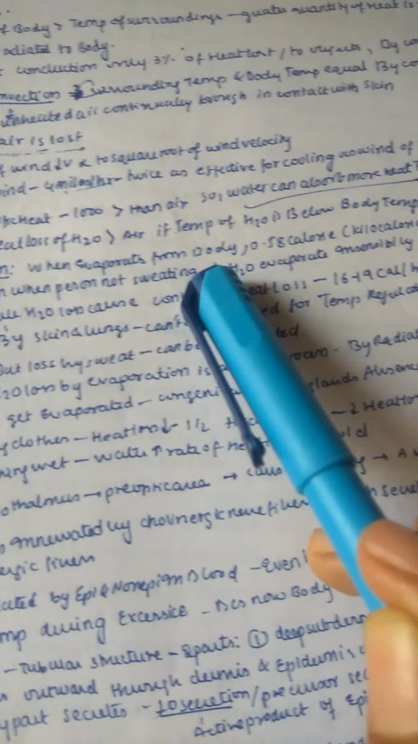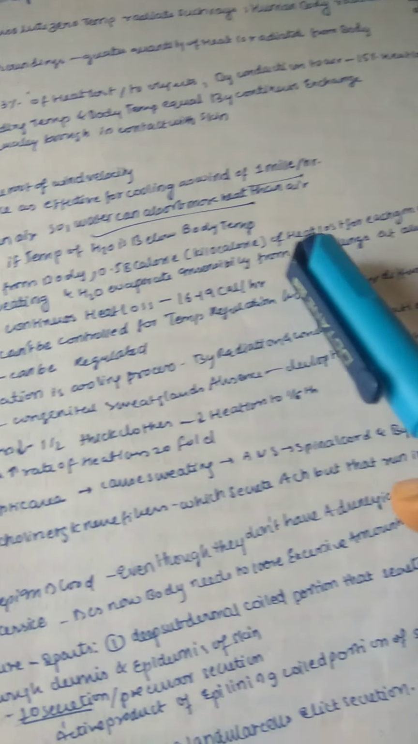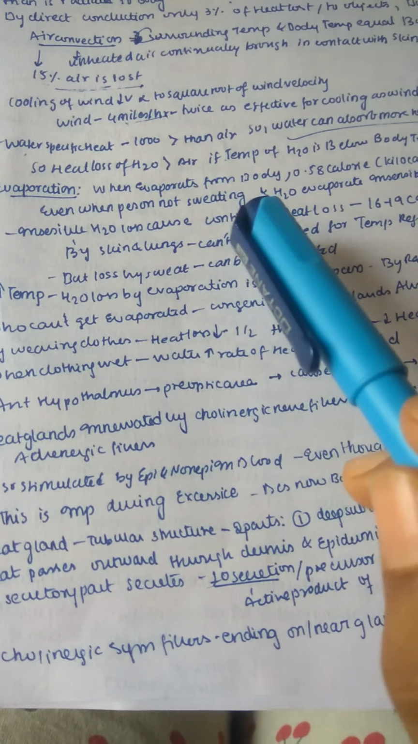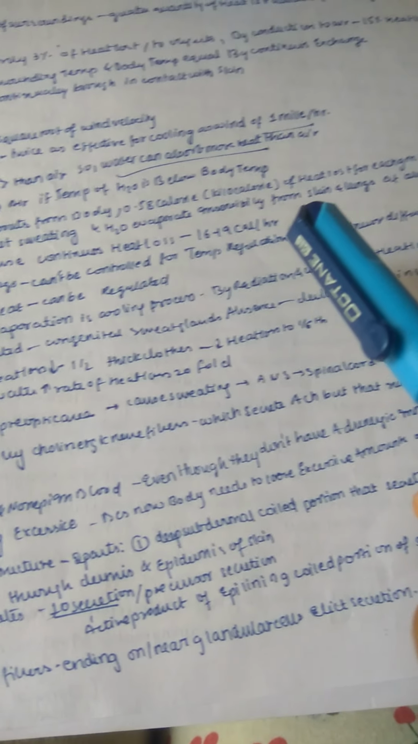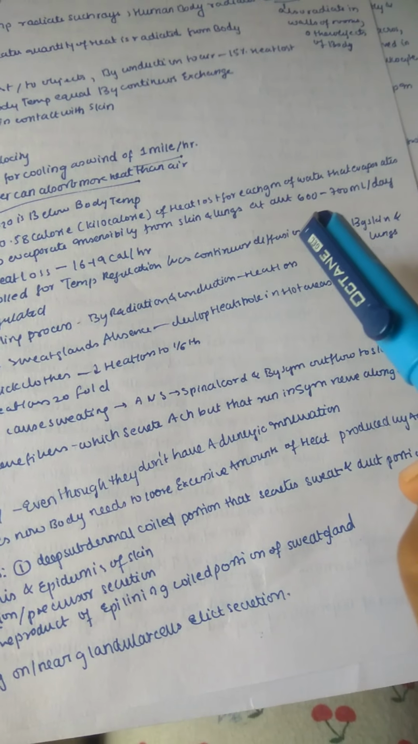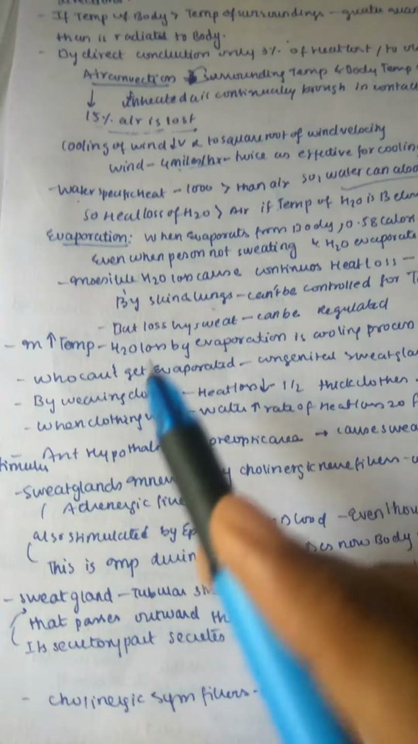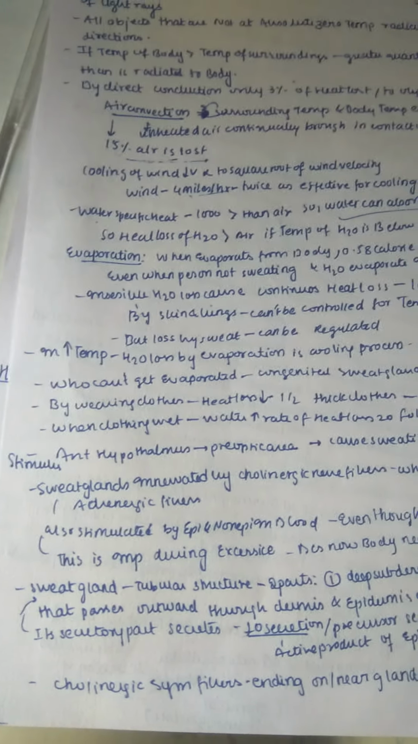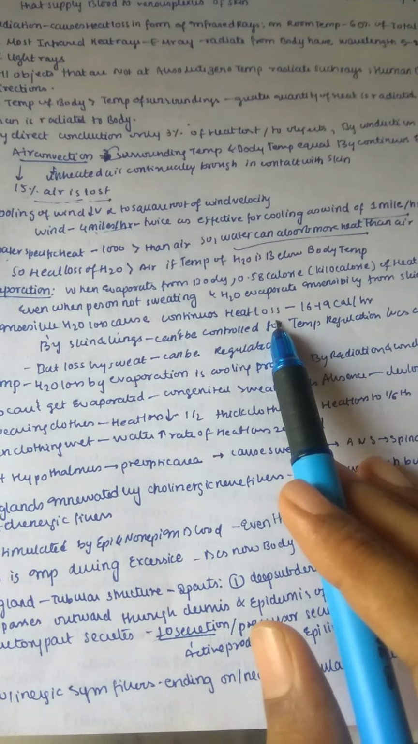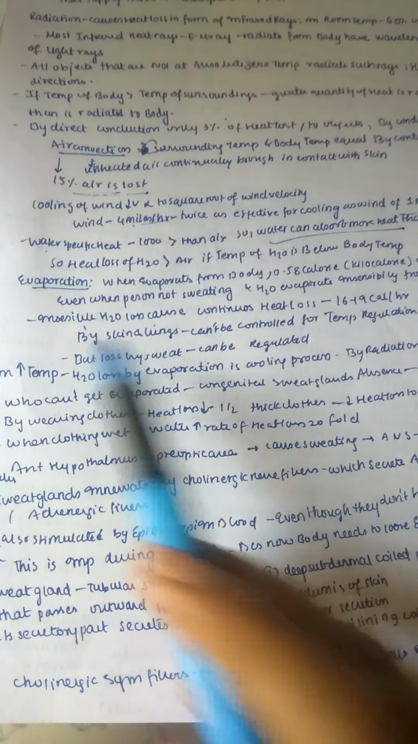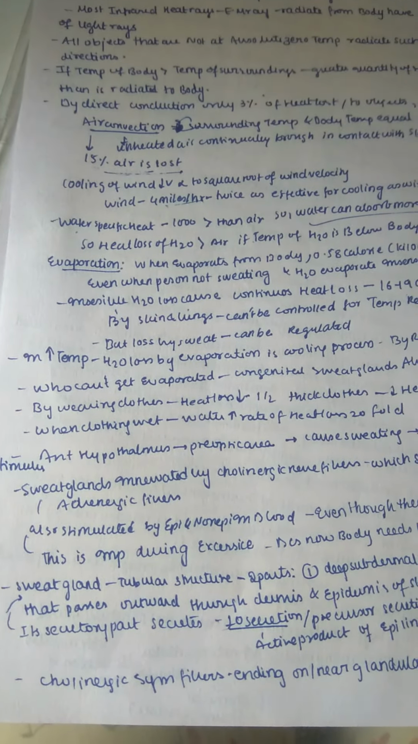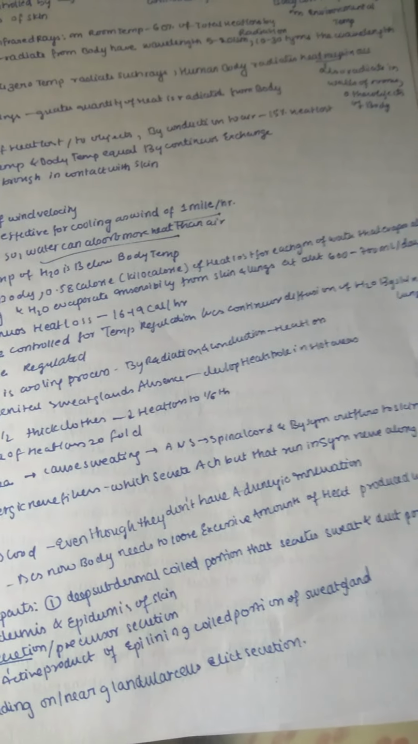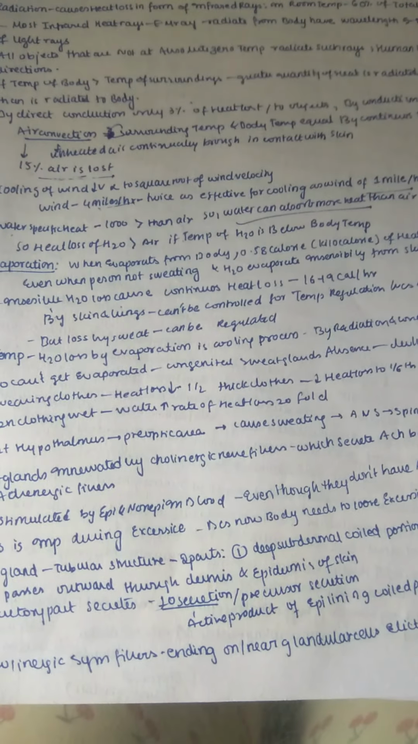When fluid evaporates from our body, 0.58 kilocalorie of heat is lost for each gram of water that evaporates. Even when a person is not sweating, water evaporates insensibly from the skin and lungs at about 600 to 700 ml per day. Insensible water loss means that without our consciousness it just gets out of our body. It is continuous heat loss, about 16 to 19 calories per hour. Insensible heat loss is mainly from our skin and lungs, and it can't be controlled for temperature regulation because water is continuously diffusing out through the skin and lungs. So it is not under control.